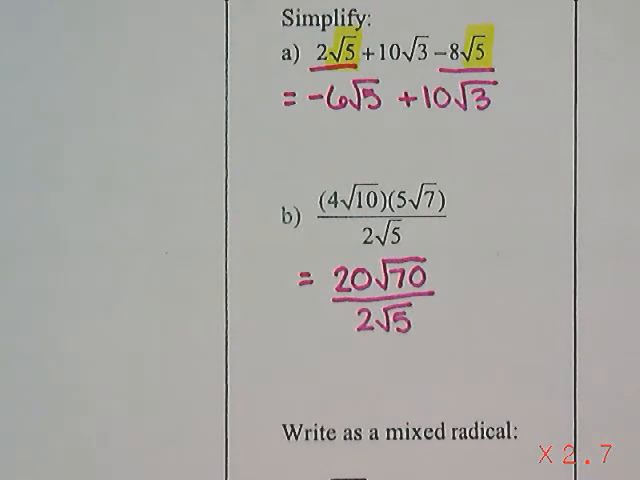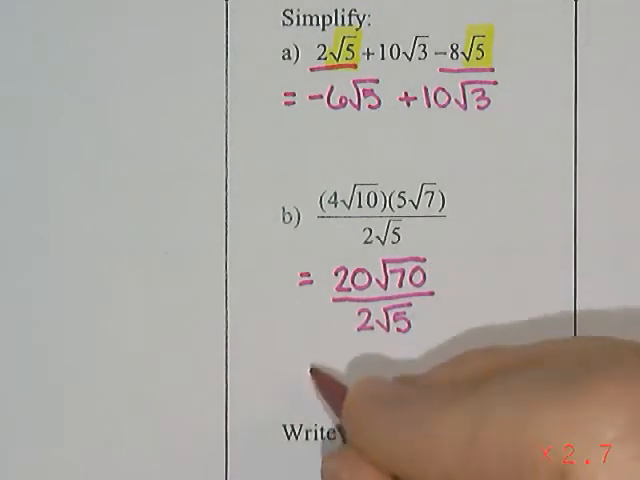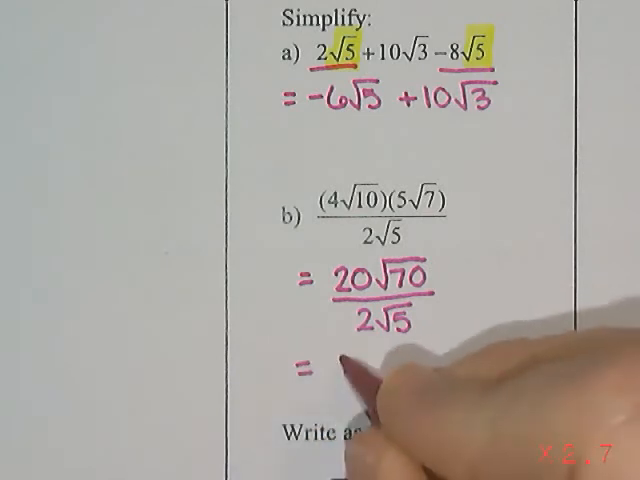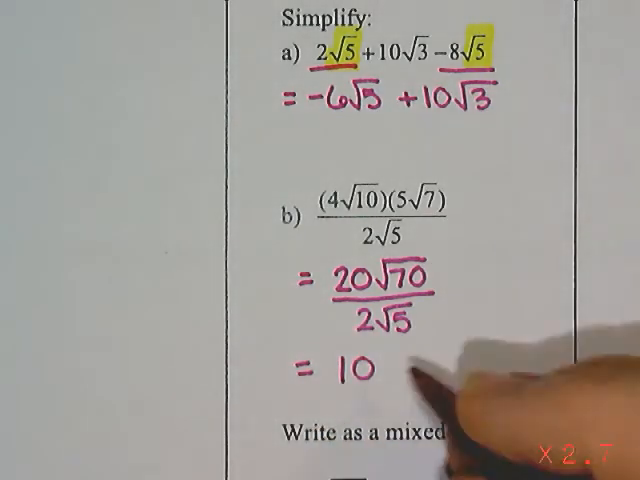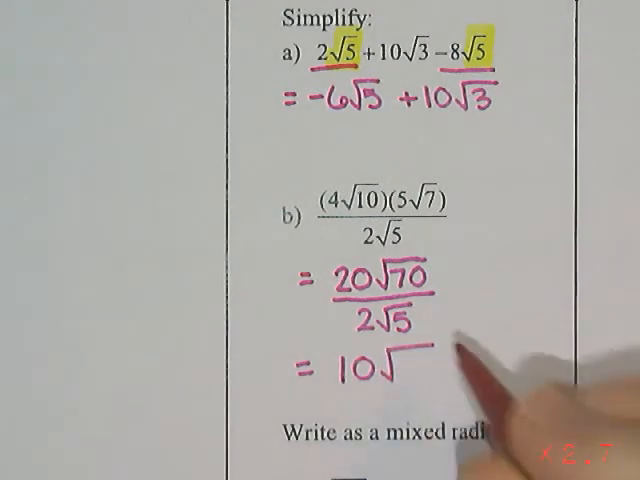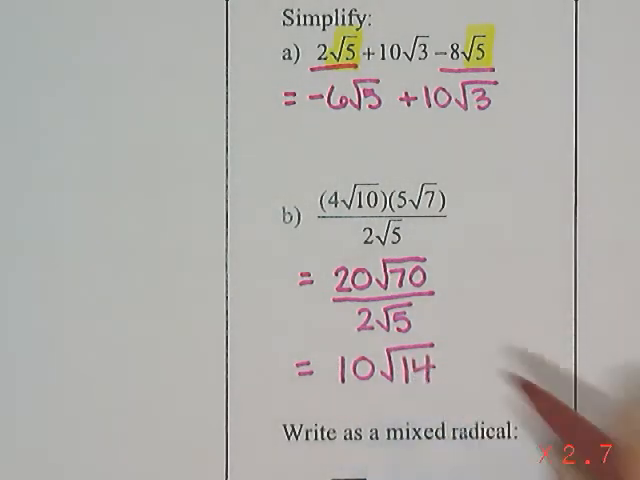When I go to divide, I do the same thing. We do coefficients with coefficients and roots with roots. 20 divided by 2 gives me 10. And then root 70 divided by root 5, I just do 70 divided by 5, which is 14. So this would be 10 times the square root of 14, or 10 root 14.